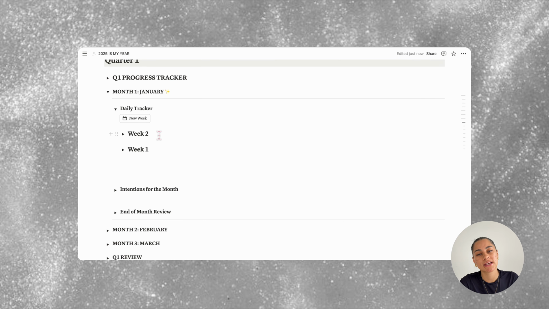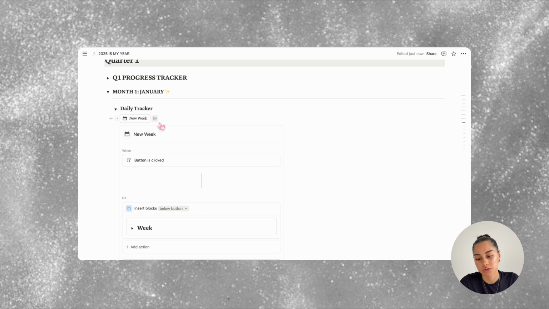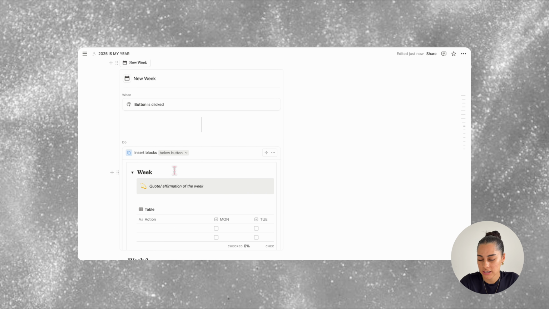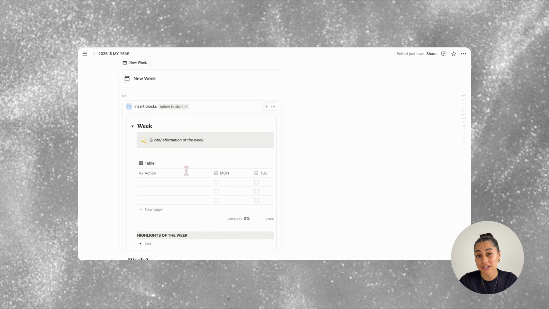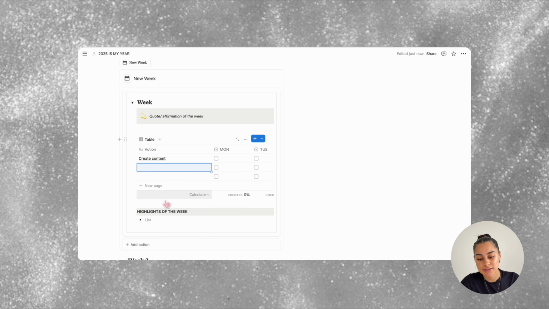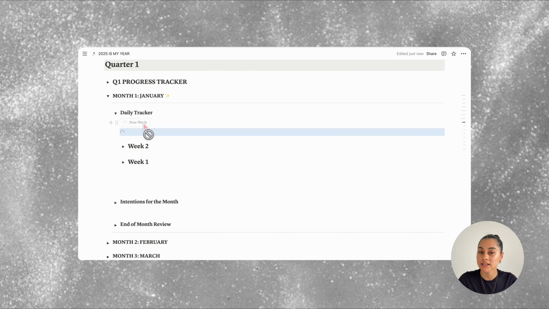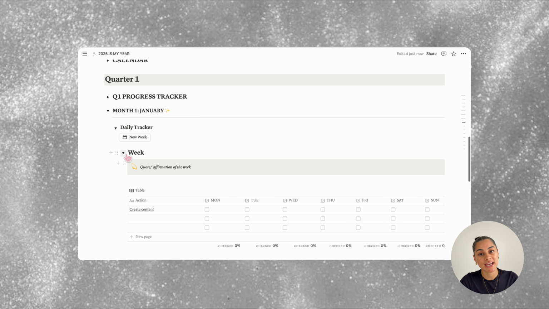So if you have actions that you know that you need to take every or most weeks, then what you can do is go over to the new button, click this gear icon to edit the button. And within here, you'll see what comes up when you click the button to create a new week. In the table, you can add in whatever the action is that you're going to be repeating. So say it was to create content. Put in create content, press return and add in any others, click done. And then when you click the button, it will come up. So that's the daily tracker.